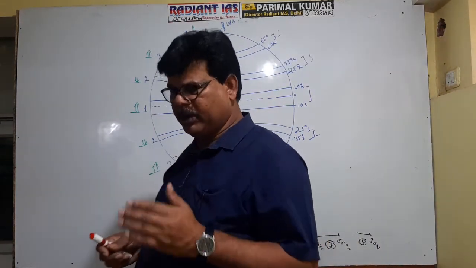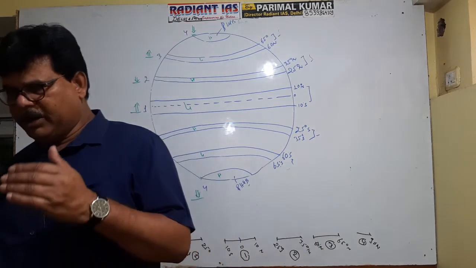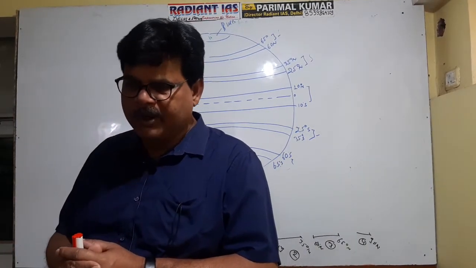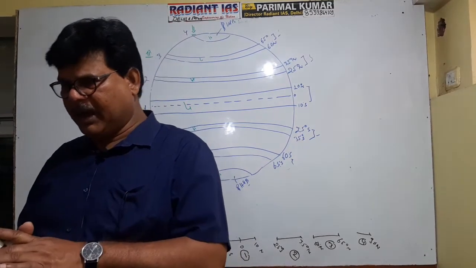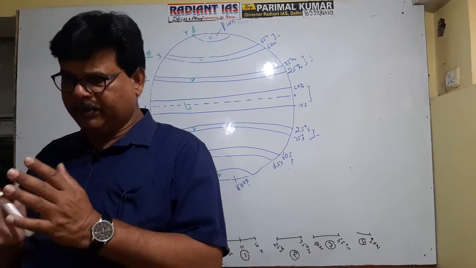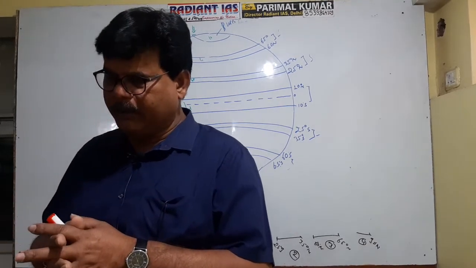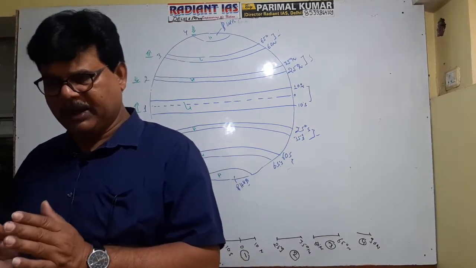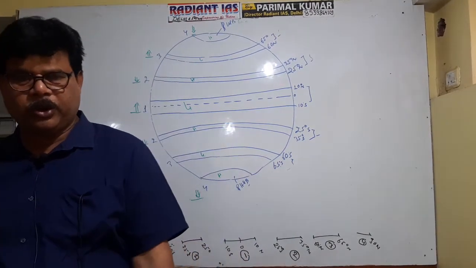This is the zone where at least once in a year vertical insolation is received. Since temperature is very high, upliftment of the air occurs in this zone. And when upliftment of the air occurs, it will certainly create low pressure.